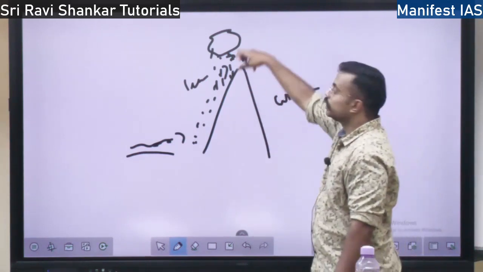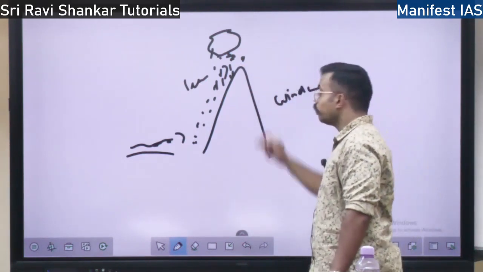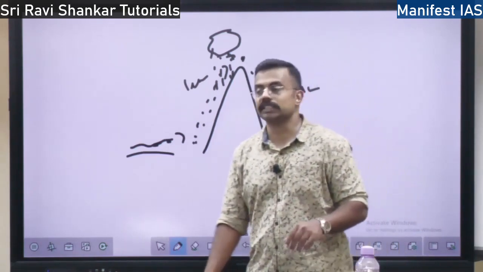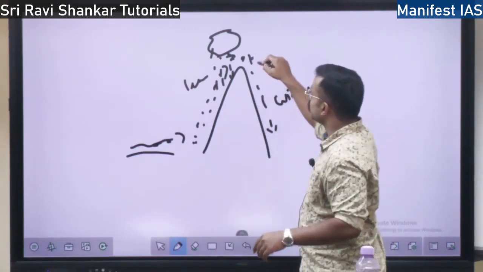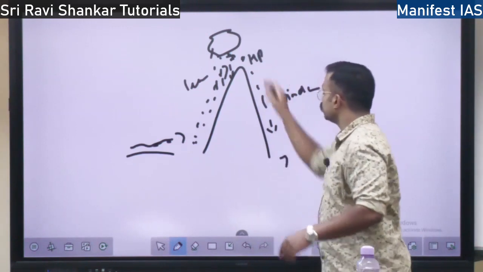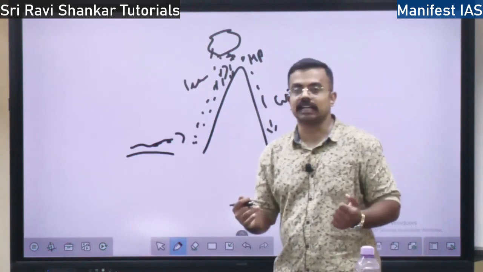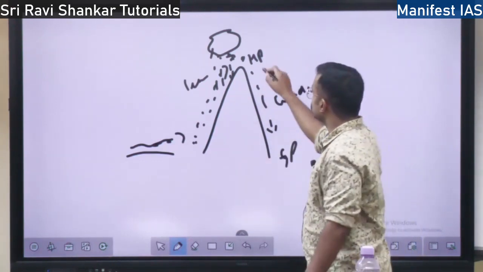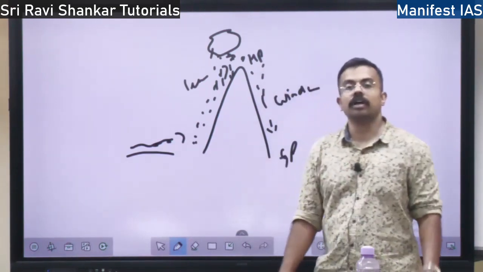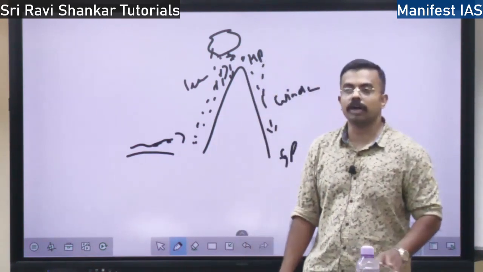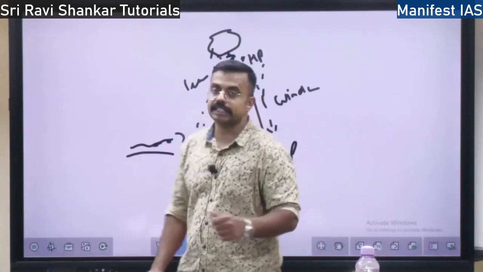and it has to descend. Once it goes up, it has to come down. When it is coming down, it is warm air. It doesn't have moisture. Also it moves from high pressure at the tip of the mountain towards the bottom, towards low pressure. So it is getting lighter and lighter, and also there is no moisture. That is why on this side there is no rainfall, because of low pressure, low moisture, and also increasing temperature.